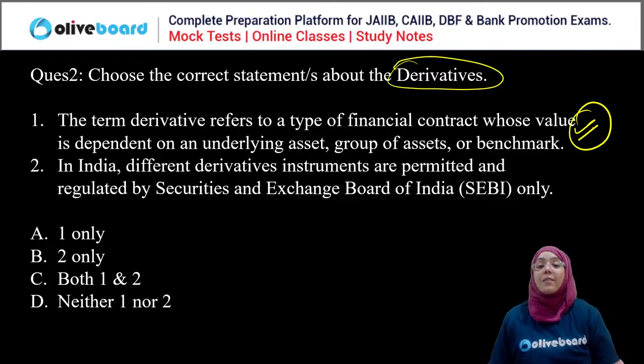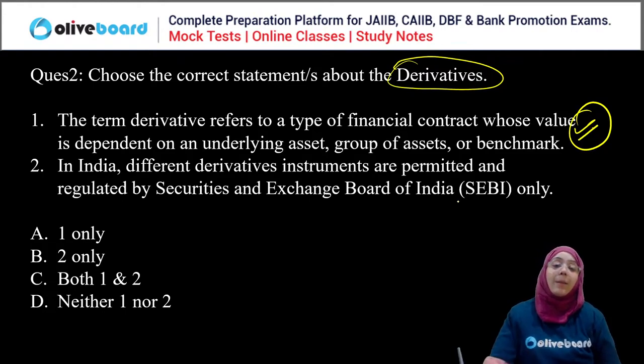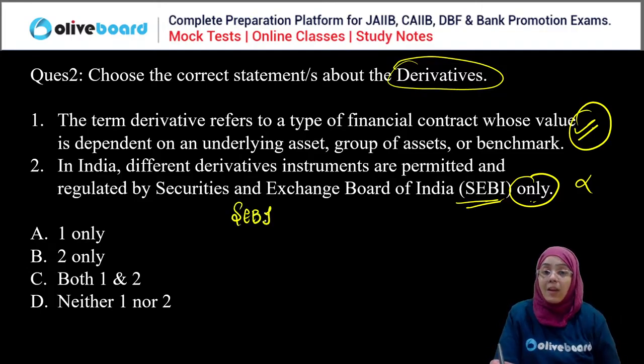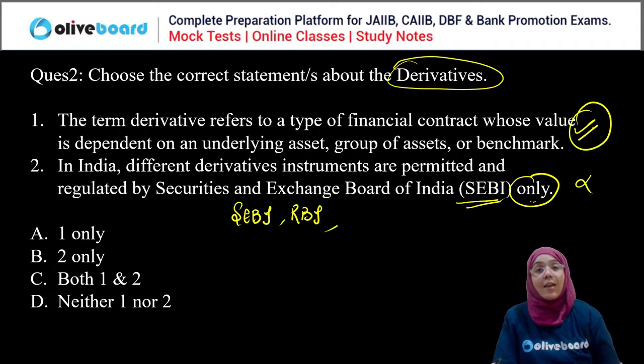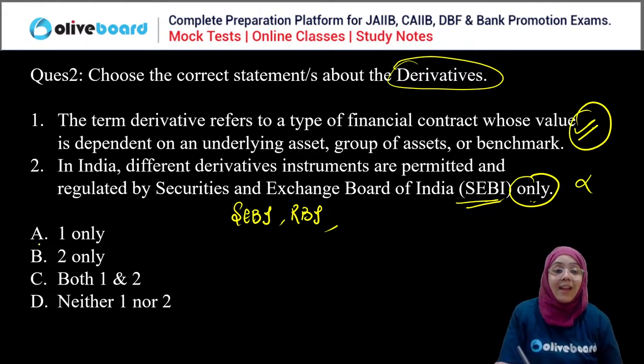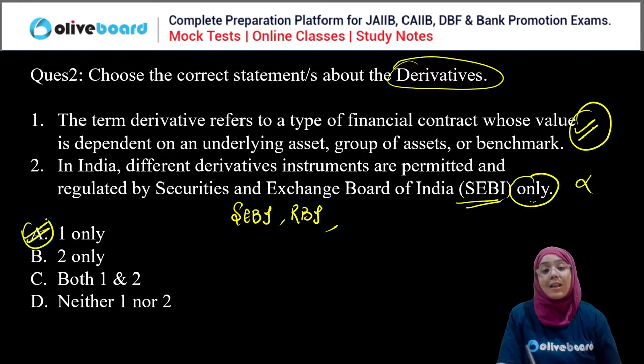See, in India, derivative instruments are permitted and regulated by SEBI only. Because of this word only, this statement is wrong. Because in India we have the self regulatory organization also, plus SEBI is also responsible for regulating derivatives. RBI is also responsible for regulating derivatives. There is a self regulatory organization for the derivative sector, which is also managing the derivative instruments in the market. So yes, the second is the wrong statement and only the first is the correct statement.